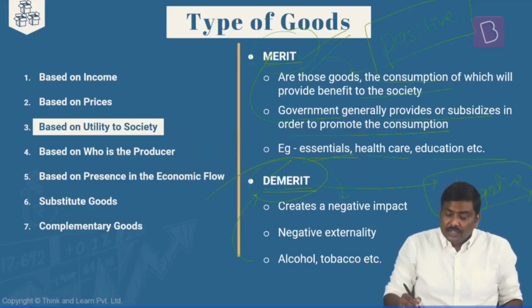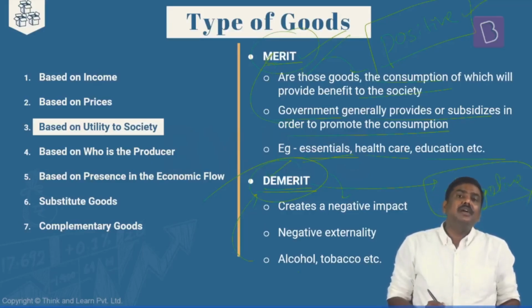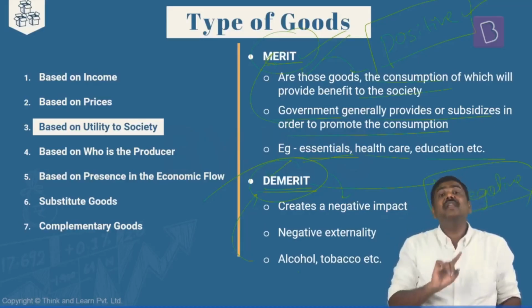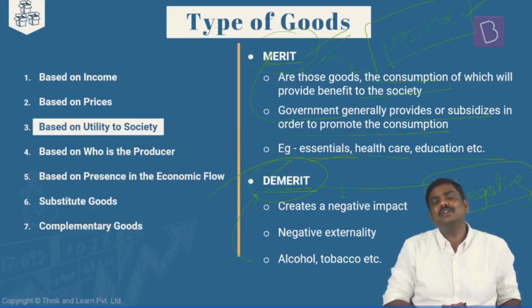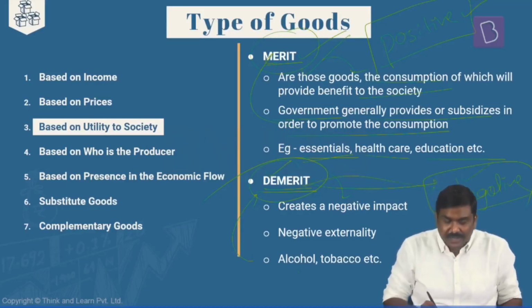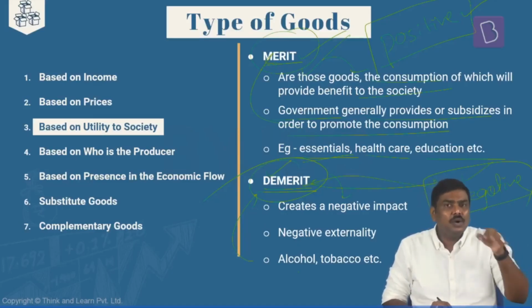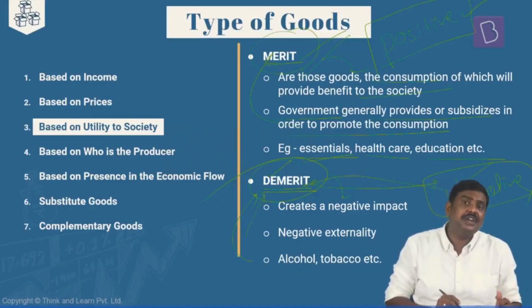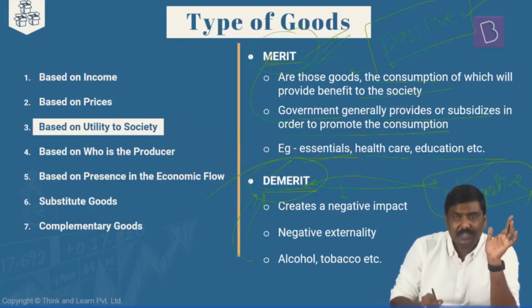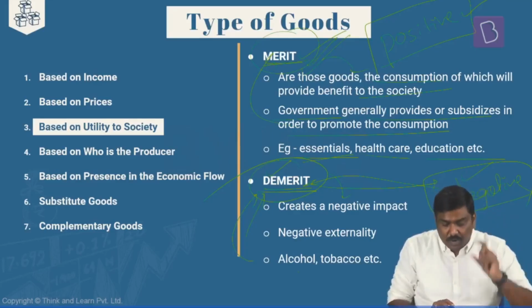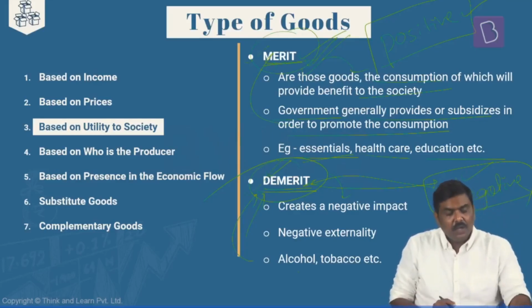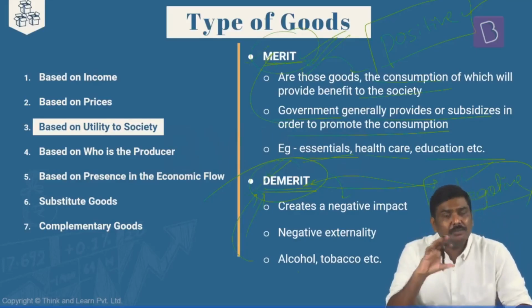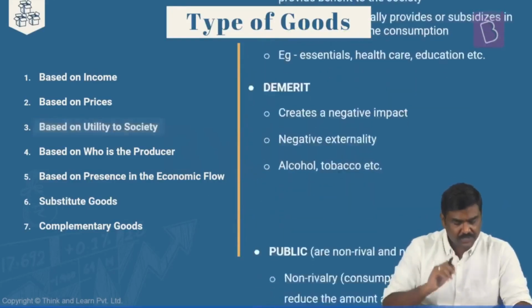Because you are consuming this product, the whole society will get the benefit out of this higher consumption. And because you are consuming a demerit good, the society as a whole will suffer. So negative externalities are associated with demerit goods, positive externalities with merit goods. So this is one more classification of goods based on the utility for the society.